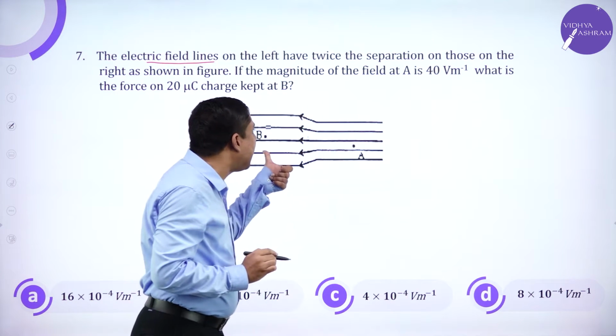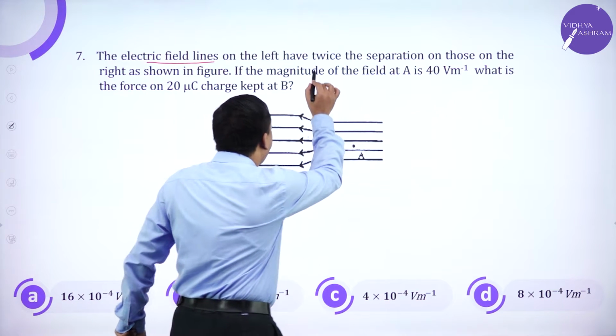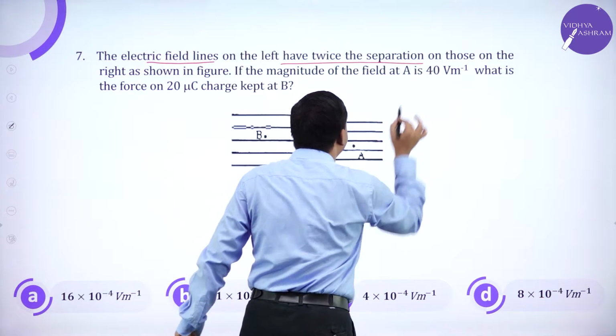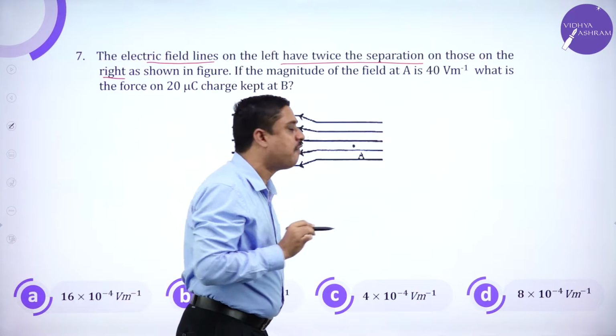Electric field lines on the left have twice the separation as those on the right.